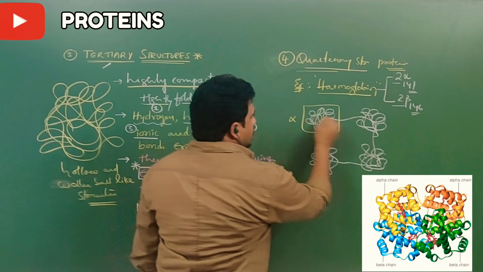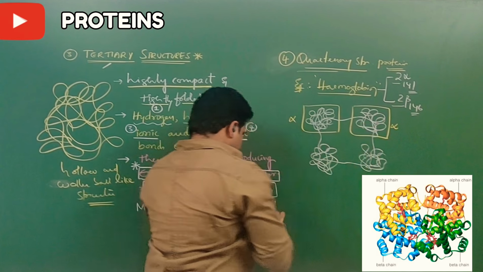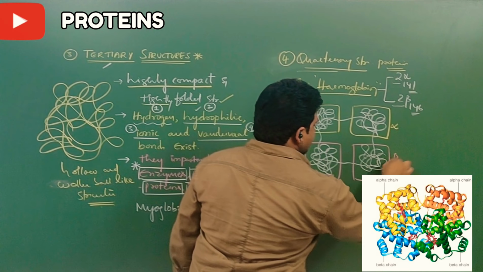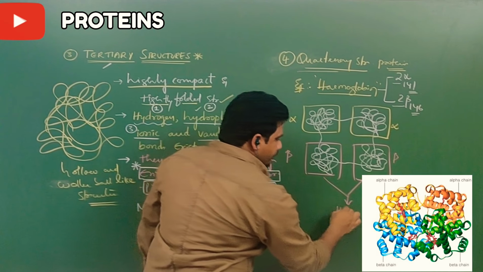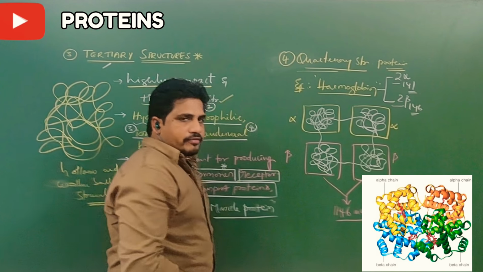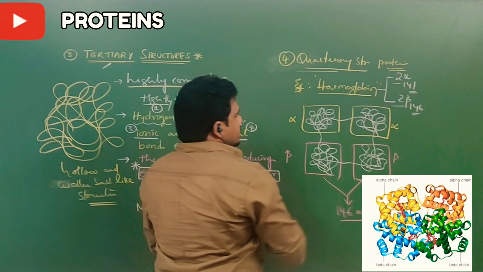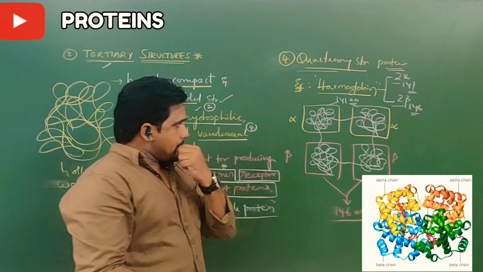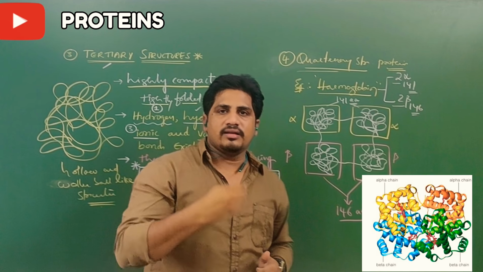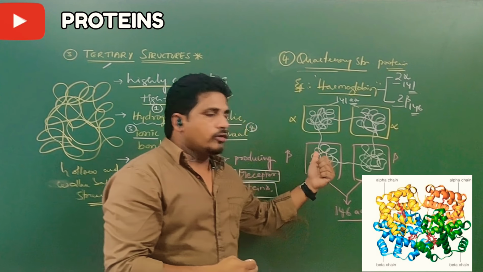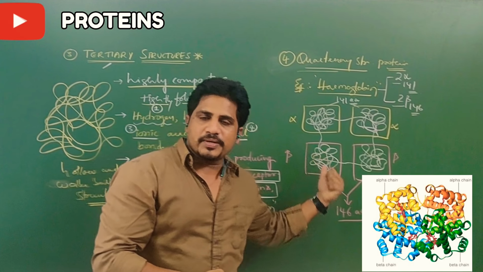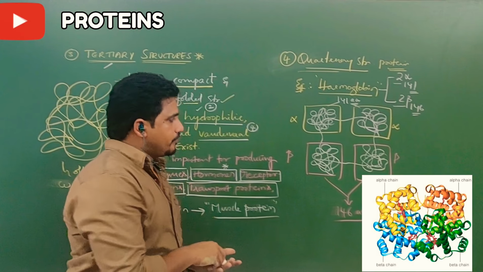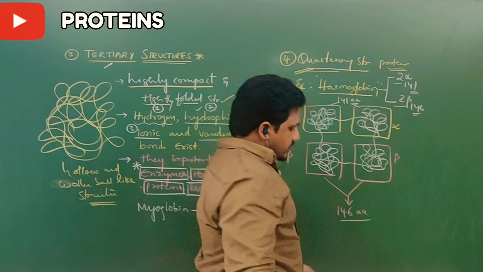If you see, these 2 are alpha and these 2 are beta. These 2 together form 146 amino acids with 145 peptide bonds, and these 2 form 141 amino acids, meaning 140 peptide bonds, and all these together are called hemoglobin. Hemoglobin is an important protein present in RBC. It helps to carry oxygen and carbon dioxide through the blood. So finally, quaternary structures are finished.